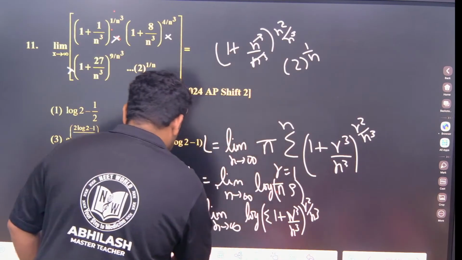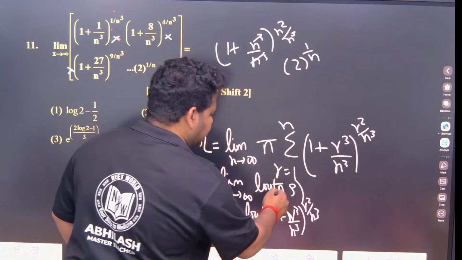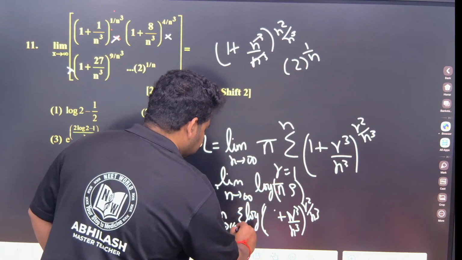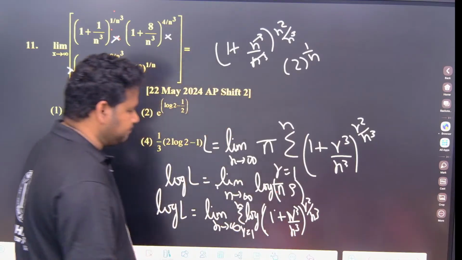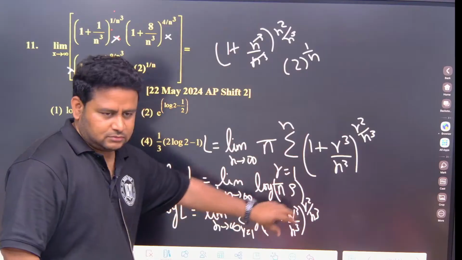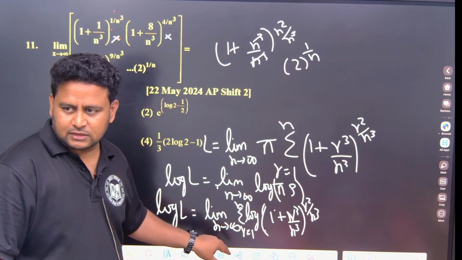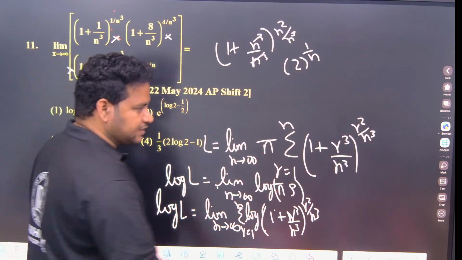Summation will be outside actually, sorry, summation will be outside. Log of product will become summation of log, summation will come outside. This will be r running from 1 to n, of log of 1 plus r cube by n cube. Now r square by n cube, this power can come down. Log of a to the power m will become m times log a, this power can come down.